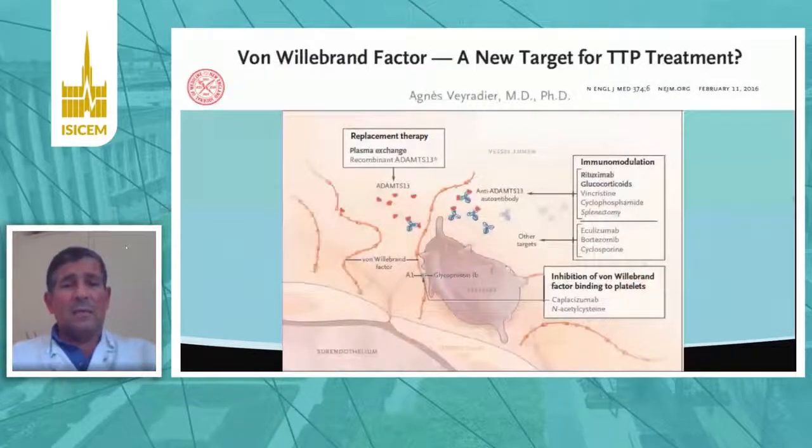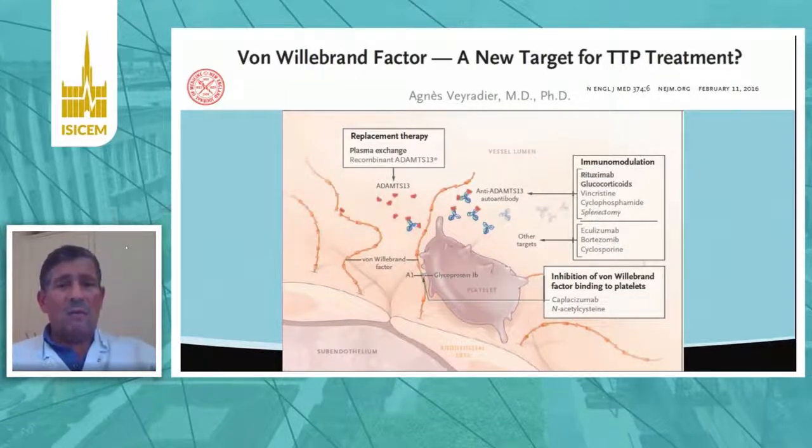So you can see that the major therapy that we are providing to the patients is PEX, plasma exchange. There is a randomized control trial showing the high level of evidence. There is the immunomodulation, and for rituximab and for steroids, there is a very strong level of evidence, but these are not coming from randomized control trials.